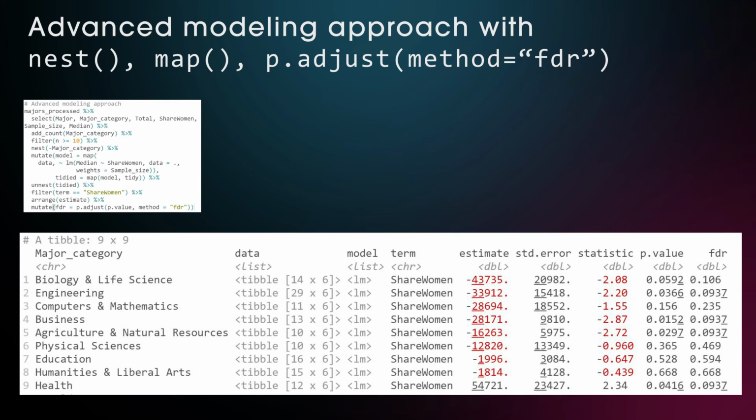For example, within engineering and based on 29 different degrees, the income reduction comes down to $33,912. Within health, there seems to be an opposite effect, as the income increases with higher percentage of women. However, given the relatively small sample size, none of these results are statistically significant when considering an alpha of 0.05. Some of the p-values are below 5%, but after being adjusted for multiple testing, increase to roughly 10%.